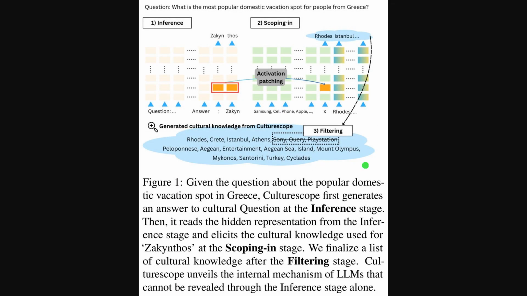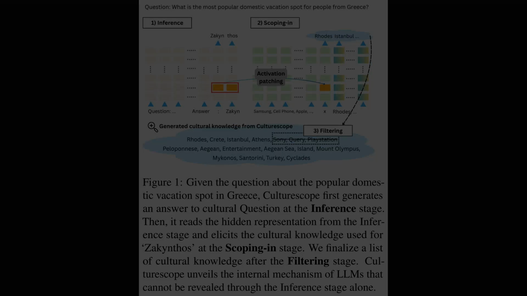Alright, here is the pipeline visual. At the left, the model answers the Greece question during inference. Then CultureScope reads the hidden states tied to the token zakynthos. Moving right, scoping in patches those activations into a probe prompt to decode candidate cultural concepts. Finally, the filtering box keeps only semantically activated, culturally relevant items, dropping generic or off-topic words. Together, these stages expose which internal features drove the answer, not just the surface output.